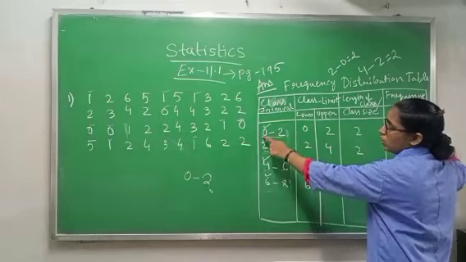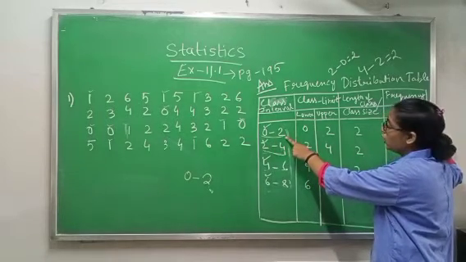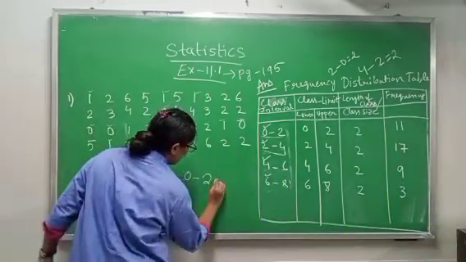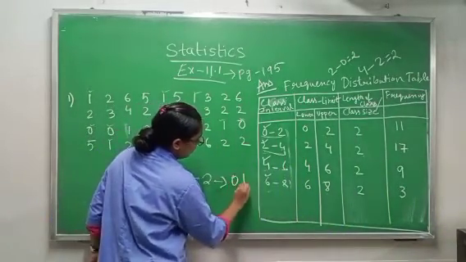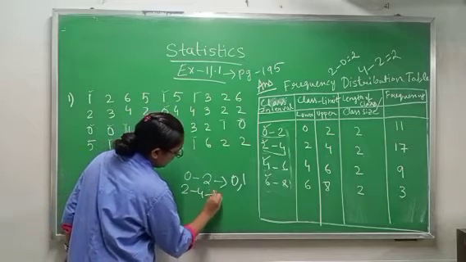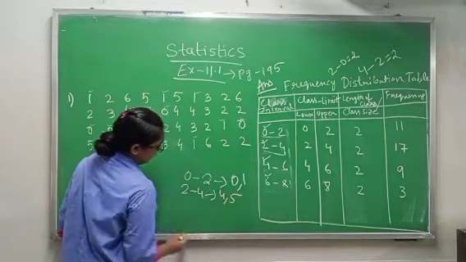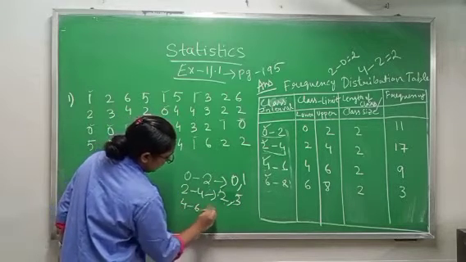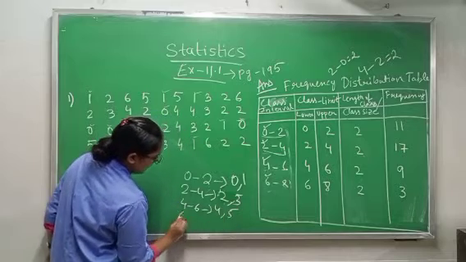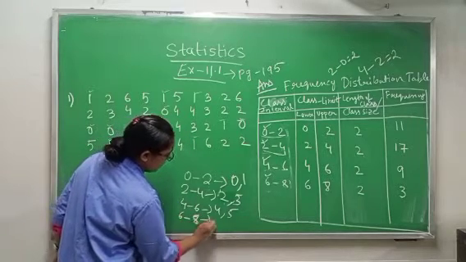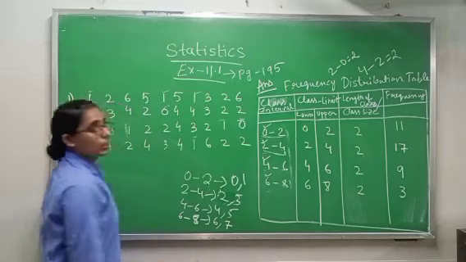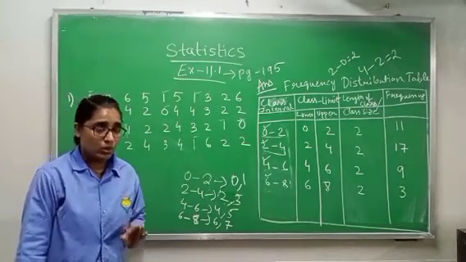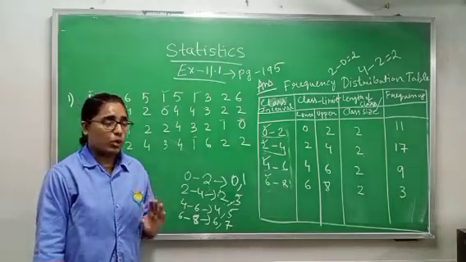Here in this one, 0 to 2, the upper limit is 2, so you will not count 2, you will count only 0 and 1. 0 to 2 means 0 and 1 only. 2 to 4 means 2 and 3 only. 4 to 6 means 4 and 5 only. And 6 to 8 means 6 and 7 only. You will count this one only. Understood? You will not count the upper limit value. Please try to understand it properly.